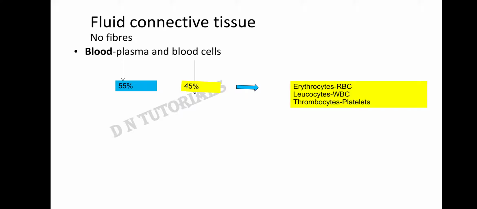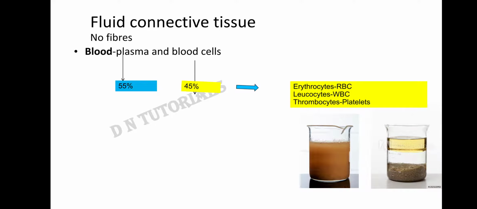Okay, now how can we differentiate between the plasma and the blood cells? Plasma is the watery fluid in which your blood cells are suspended. Suppose you have a beaker, that beaker has a mixture of different types of substances in it. After some time what will happen? The substances are going to settle at different levels according to their density.